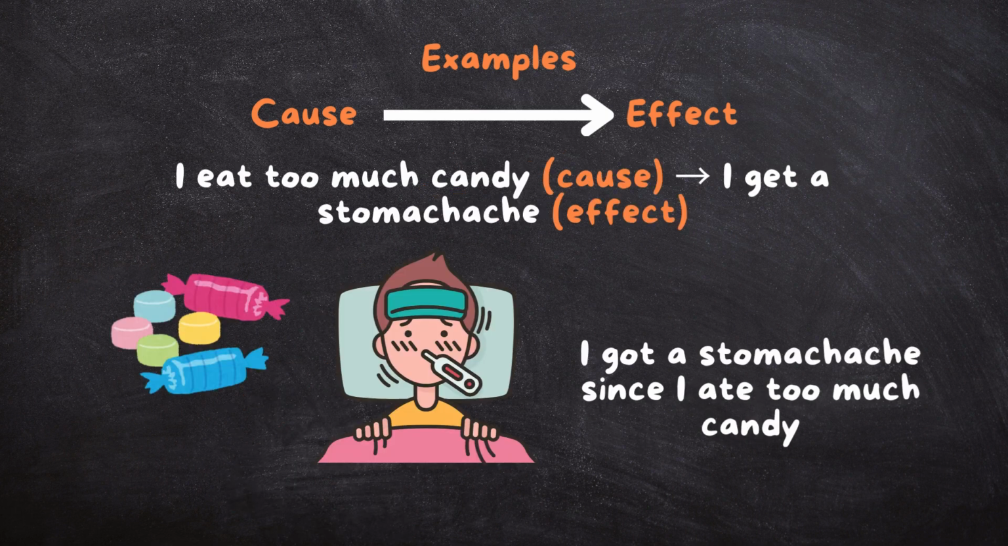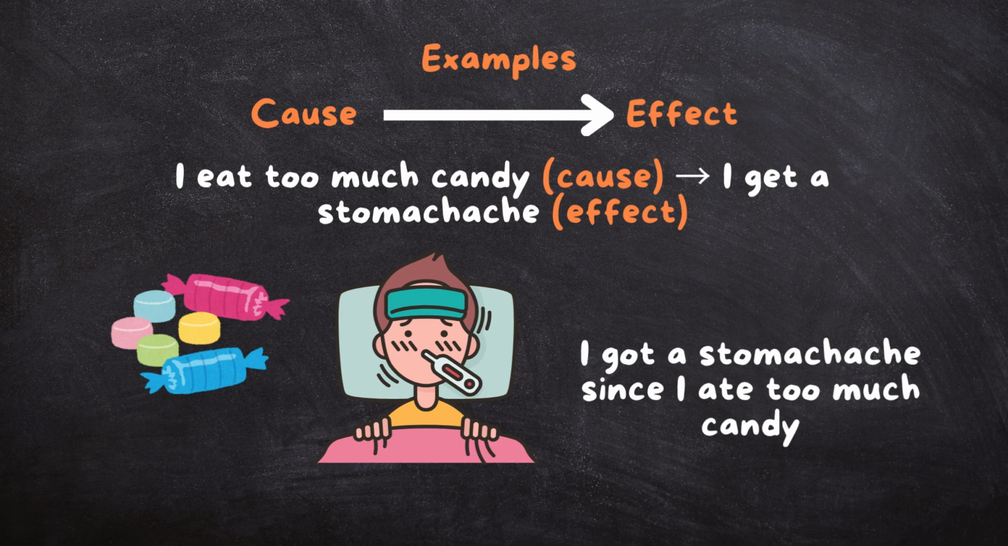Another example is I eat too much candy, which is our cause, which is the thing that is happening, and I get a stomach ache, which is our effect. That is the result of eating too much candy, or the result of the cause. Putting this in a sentence, we have I got a stomach ache since I ate too much candy. Here our effect came first. Unlike the first sentence, where we have the cause coming first and the effect coming last, in this sentence we have our effect coming first. I got a stomach ache, which is the result, the effect, of I ate too much candy.